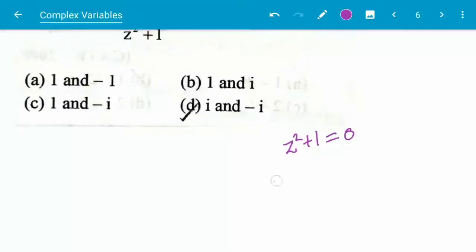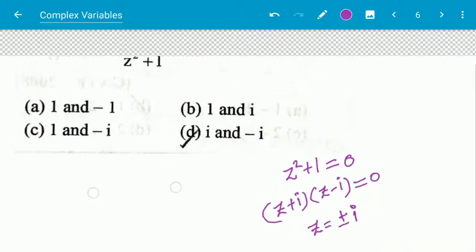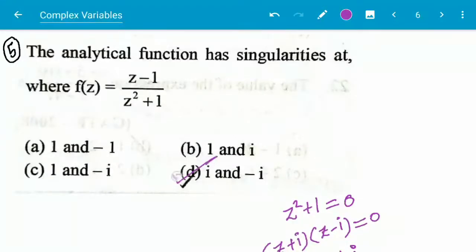This can be represented as (z + i)(z - i). Applying the formula a² minus b², it will be z² + 1 = 0. So z is coming to be plus or minus i. At plus or minus i, the function is not analytic; these are the singular points of the function.